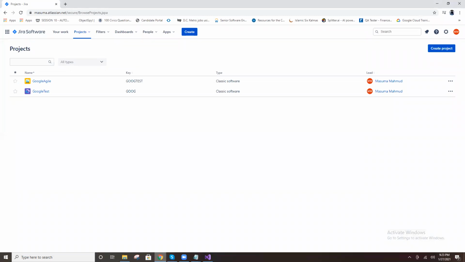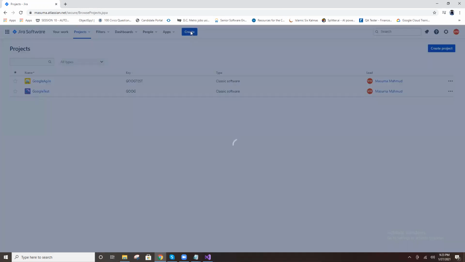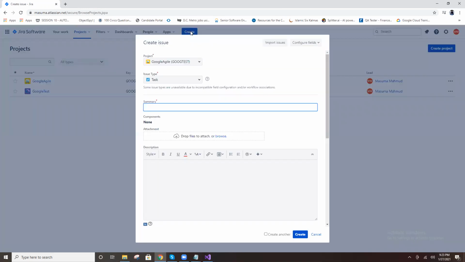Practice this board also, the Agile methodology. Create one project and create one board. You can do anything. Create a project and create your new board, like that. You create your own project, that is also fine.